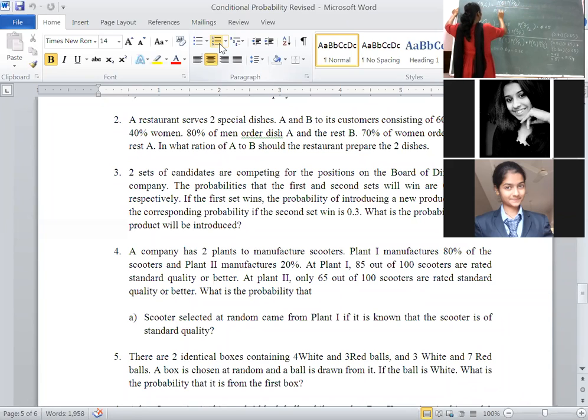If you want, write S given P2 first, and the remaining is plant 1, that's why probability of P1 into probability of S given P1. Now substitute the values: 0.20 into 0.65 upon 0.81, which remains the same as you calculated. Then we get 0.16. 0.84 plus 0.16 is equal to 1. That means the procedure you opted for is correct.